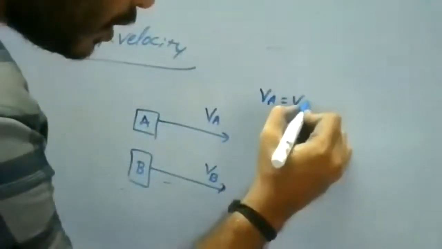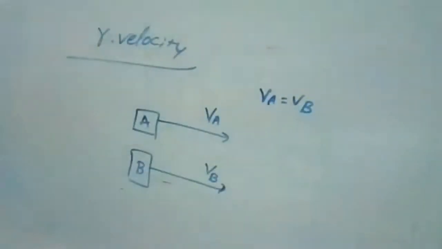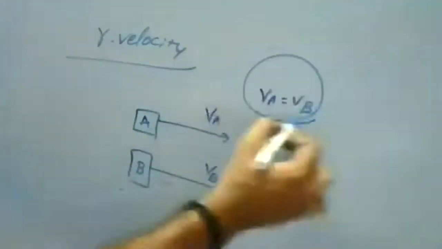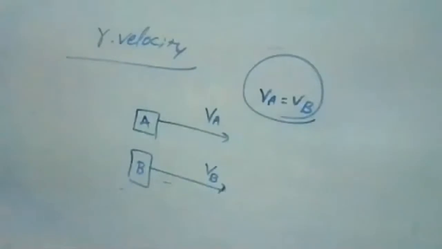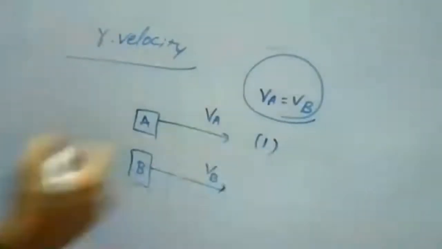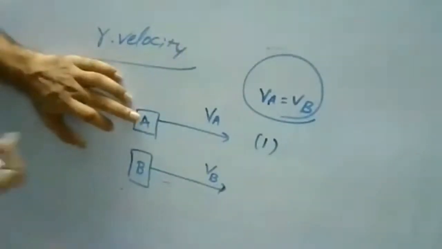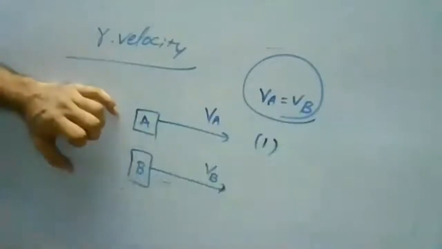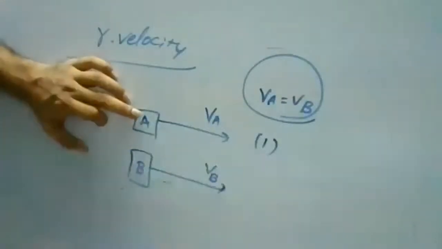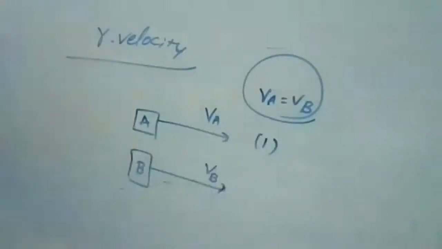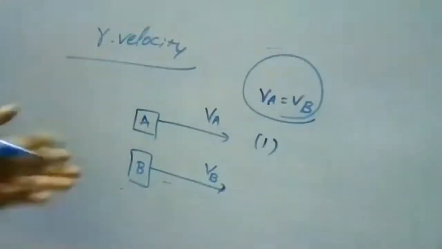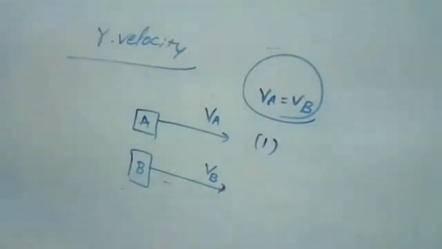Now assume VA is equal to VB, that is, both velocities are the same. This is the first condition. So what am I doing? Assume I am in vehicle A and some other person is in vehicle B. I'm comparing my vehicle's velocity to the other vehicle's velocity. It is nothing but your relation, from one point to another point.